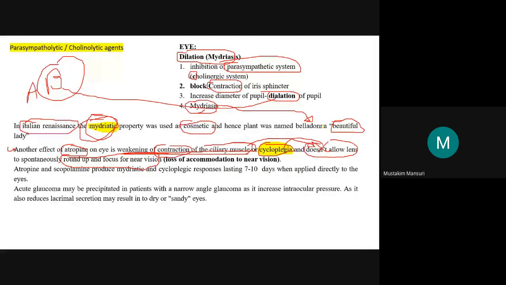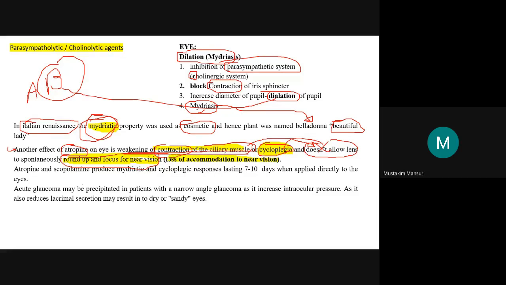So that is why it is produced the cycloplegia, because this contraction is weakened of the ciliary muscle and lens will not be able to round up for near vision. Focus, round up and focus for the near vision will be inhibited. That is why it will result into the loss of accommodation to near vision.